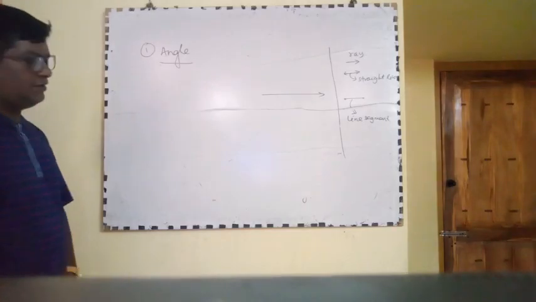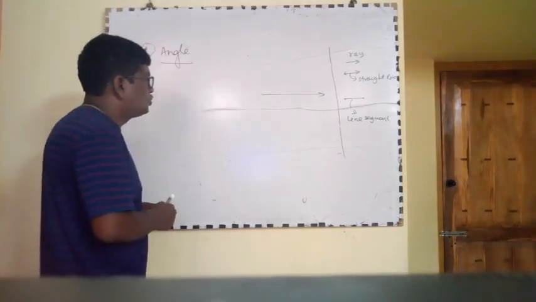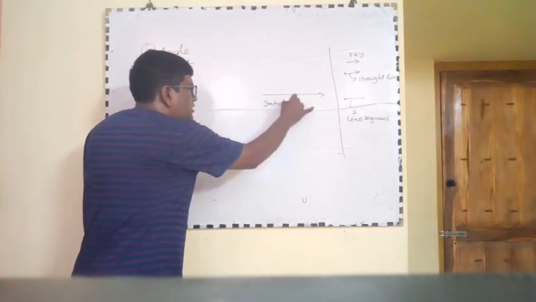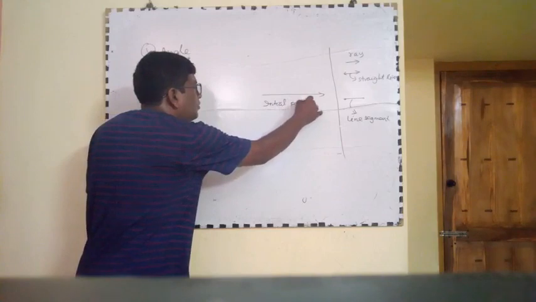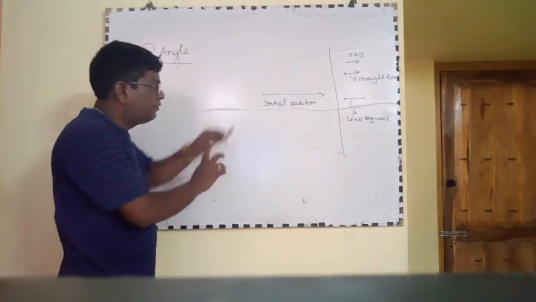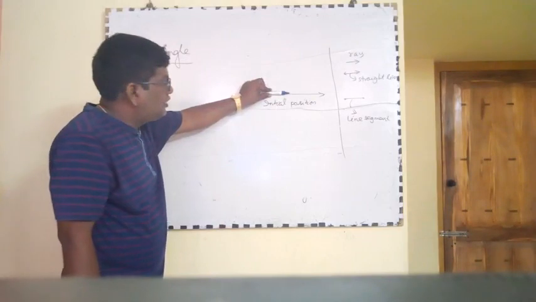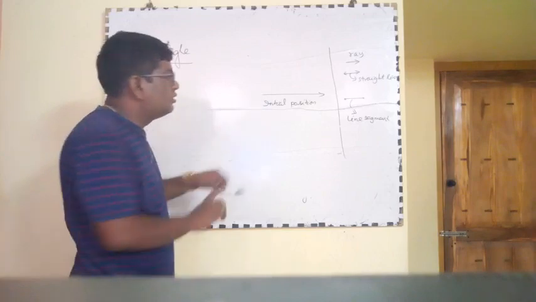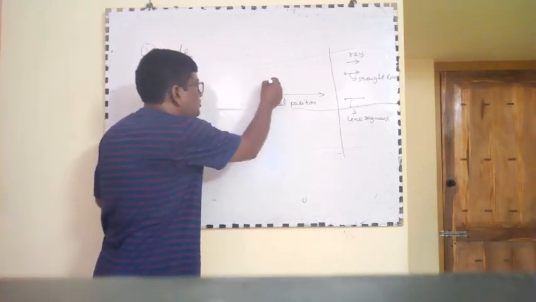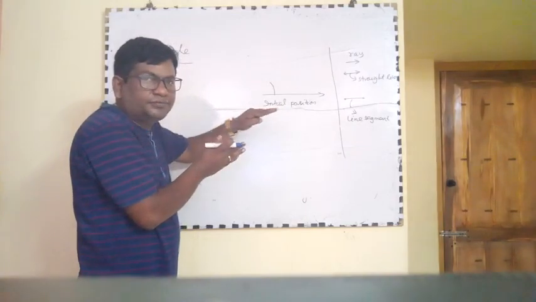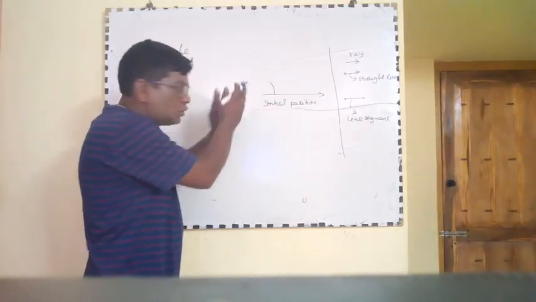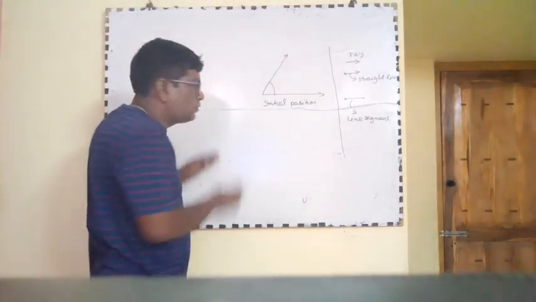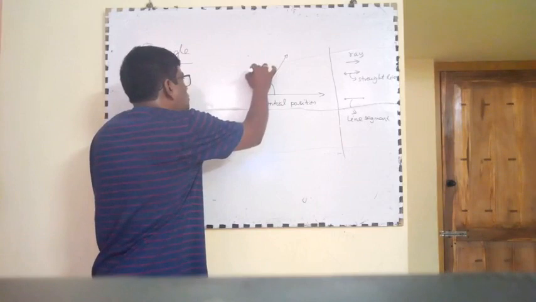Now, what do you mean by angle? Suppose this is a ray in its initial position. If it rotates and comes to this position, this is rotation. The initial ray is rotated and came to this position, the final or terminal position.